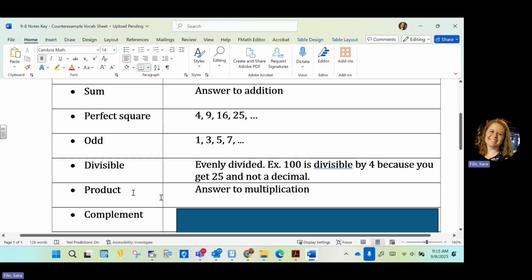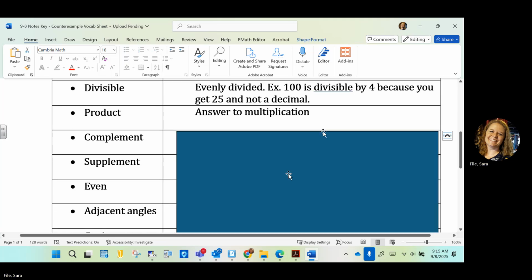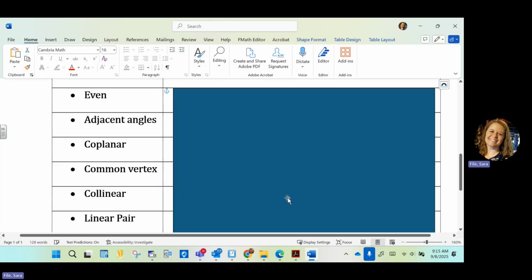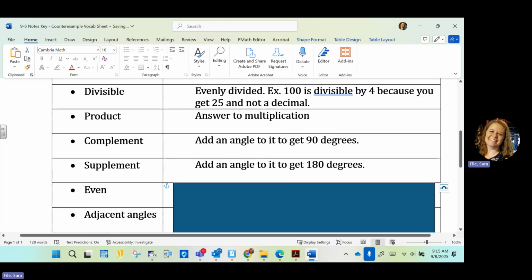Product is the answer to multiplication problems. So when you multiply, you get a product. Now here we're getting into some more of our geometric terms. Remember complementary meant they add to 90, supplementary meant they add to 180. So the complement to something means that it adds to 90 with whatever it's the complement to. Same thing, supplement means that it's going to add to 180.